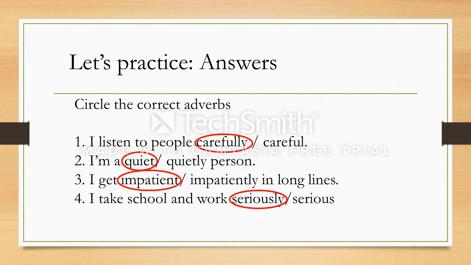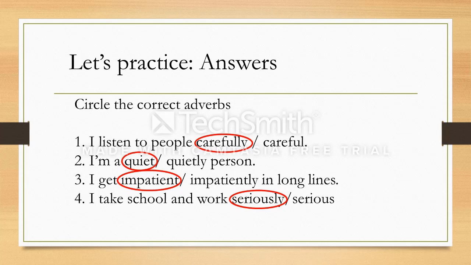The next sentence says, I get impatient in long lines. So I'm talking about how I am. I am impatient, or I get impatient in long lines. It's changing how I feel in long lines.